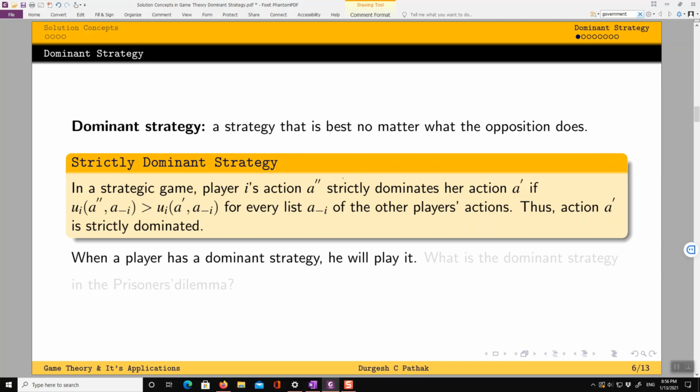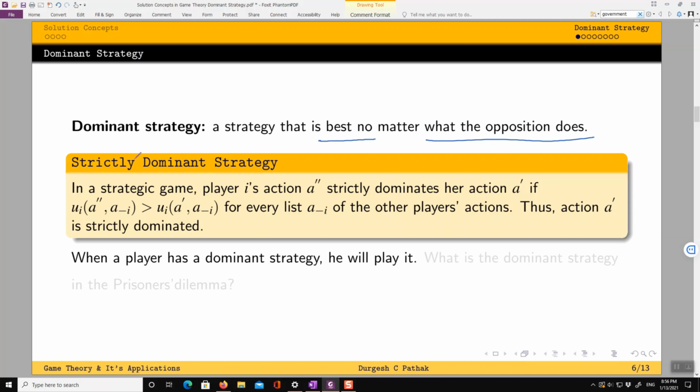So a dominant strategy is one that is the best no matter what the opposition does. So for prisoner 1, the dominant strategy will be one action that is best for him irrespective of what the other player is going to do. We further differentiate between strict domination and weak domination.